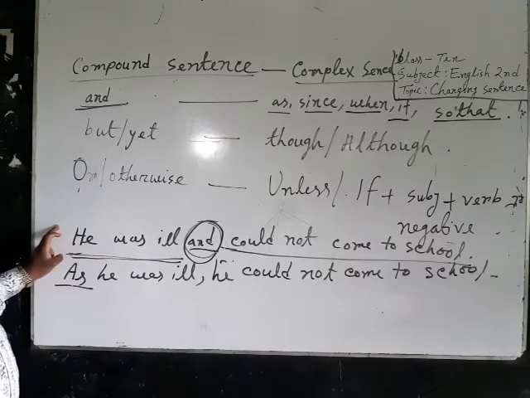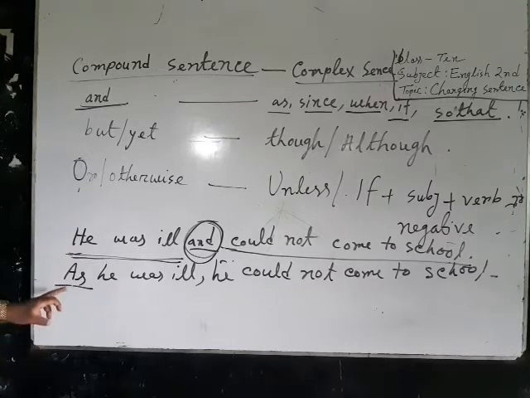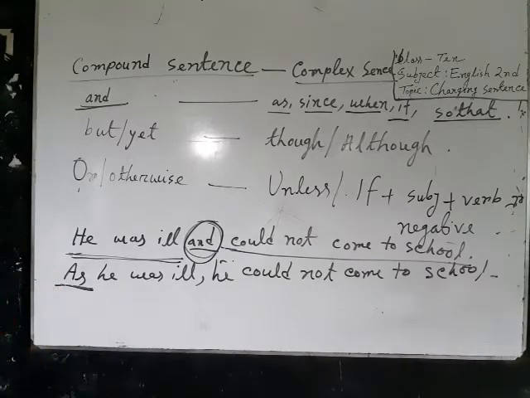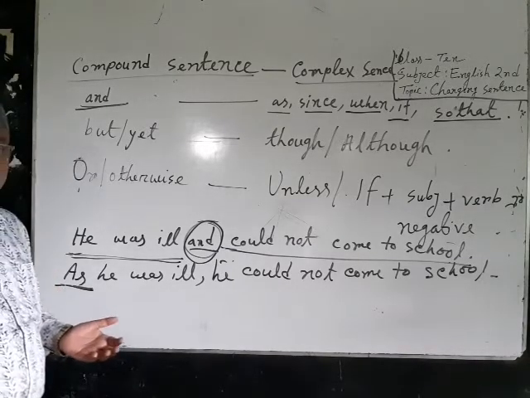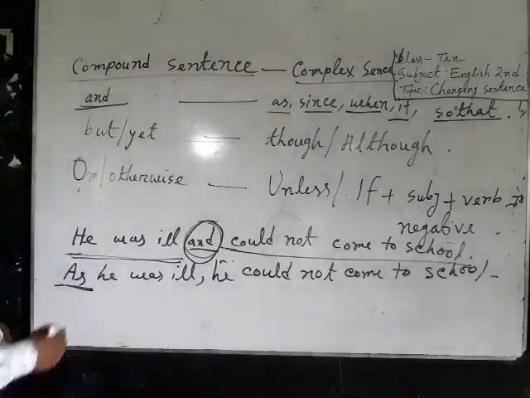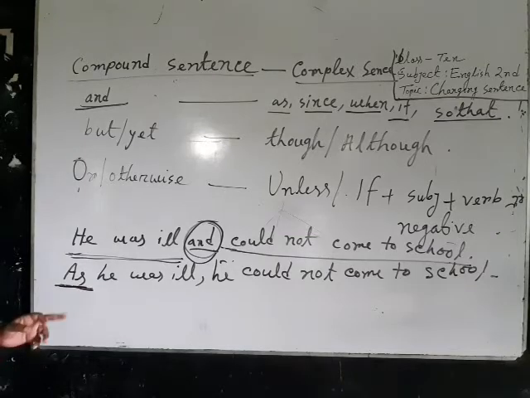I have changed it, but at the time of changing, I have used as. As is the subordinating conjunction. Subordinating conjunction is usually set in the beginning of the sentence. Here, as is used in the beginning.